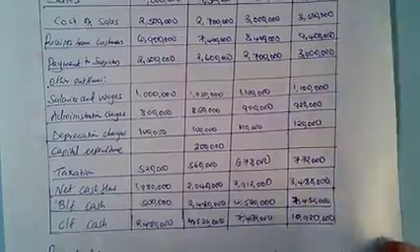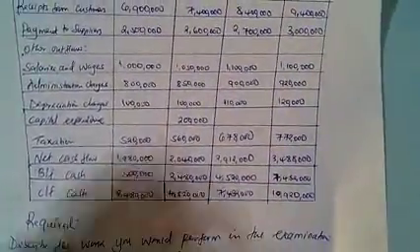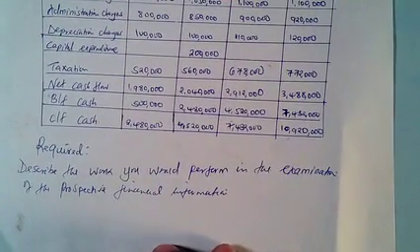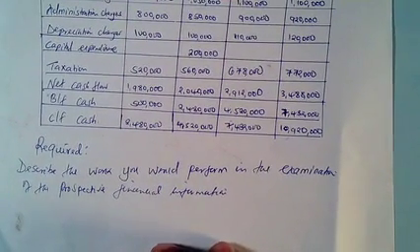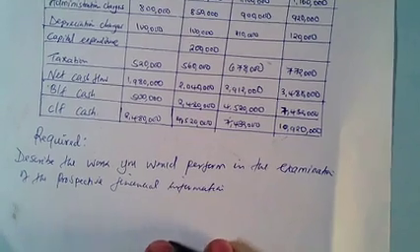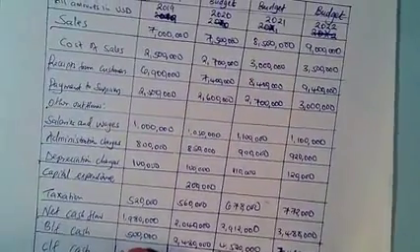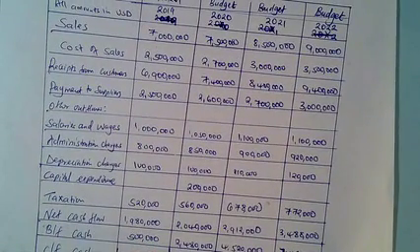Now, the question asks, you are required to describe the work you would perform in the examination of the prospective financial information. So you are required to describe the work you would perform in the examination of the prospective financial information. Now, in this question, you will have to really delve into a number of issues, including those that we have discussed in the bit of prospective financial information, acceptance, and the others. But also you now delve into the information that has been provided in form of the forecast.